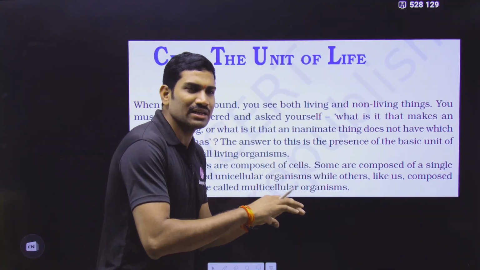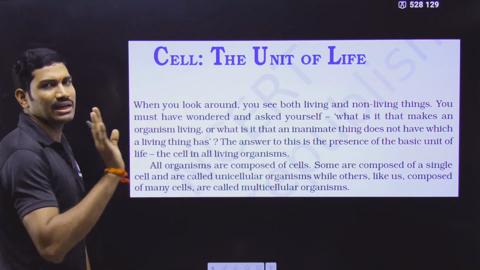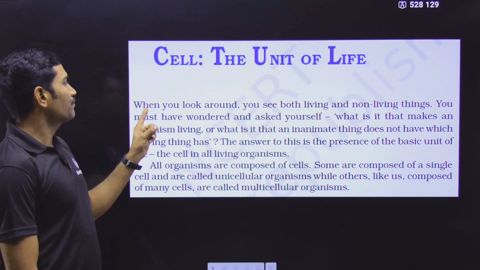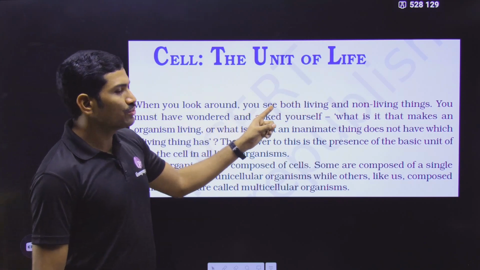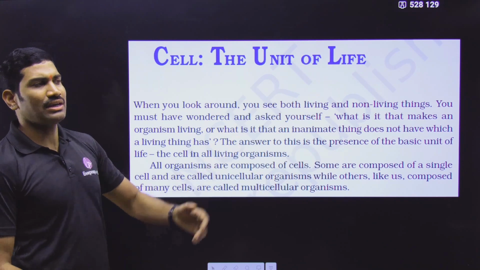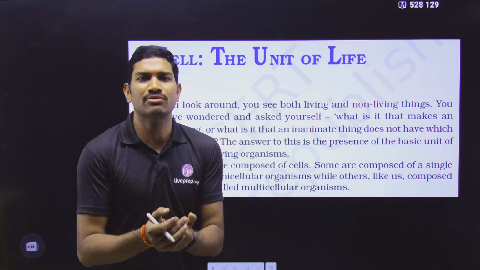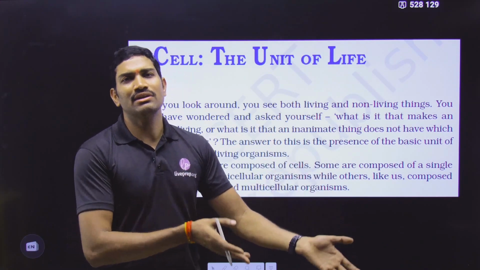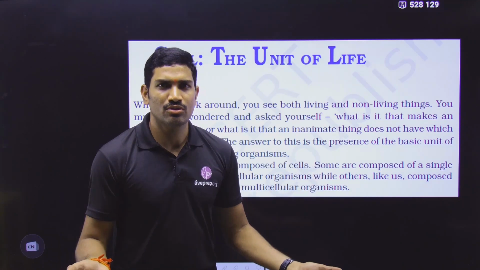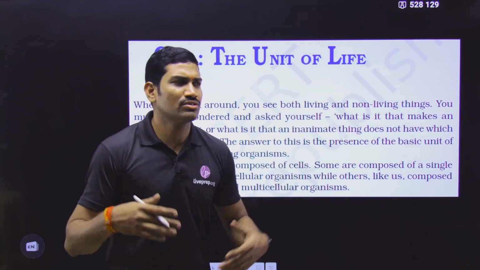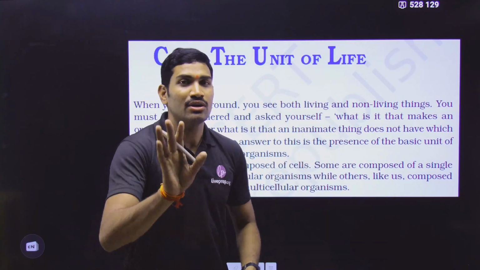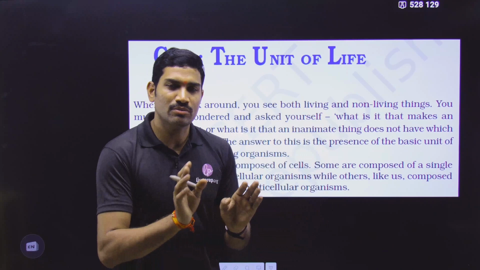And for this particular content, what are the sentences given in NCERT? Now let us see here. This is the chapter beginning, Cell: The Unit of Life. What is the content they give? When you look around, you see both living and non-living things. So here, when we observe our surroundings, we observe some living things and non-living things. Suppose you are sitting in a classroom, or you are in your home, or you are going to some party somewhere. We observe so many plants and animals, and human beings are also part of animals. Don't think that human is separate; human is also part of animals.